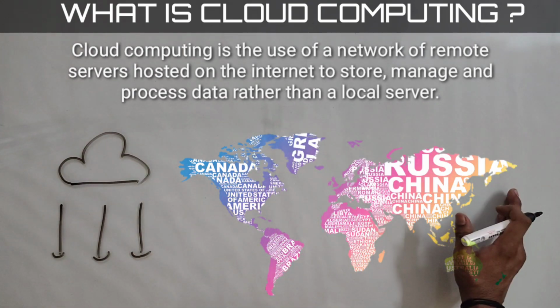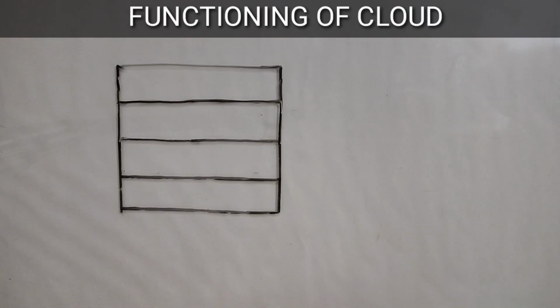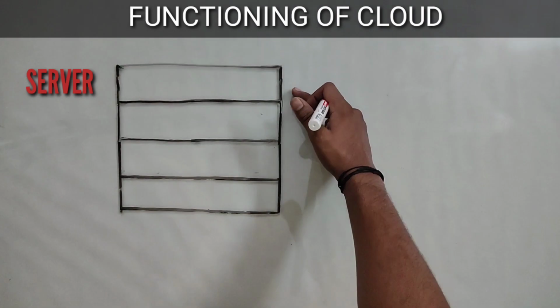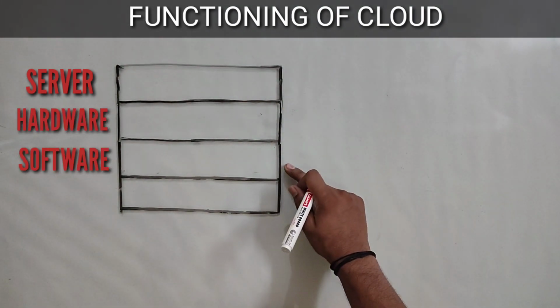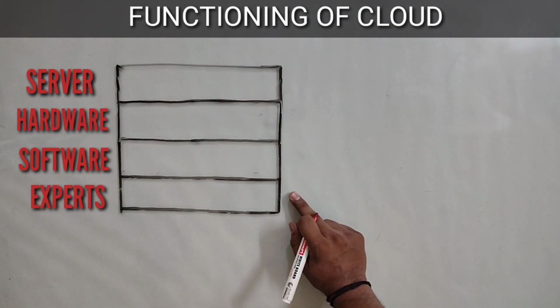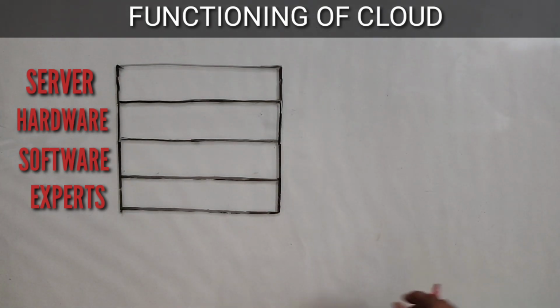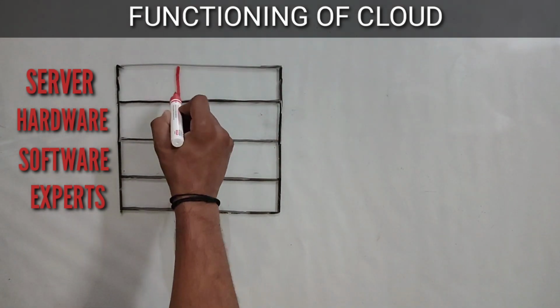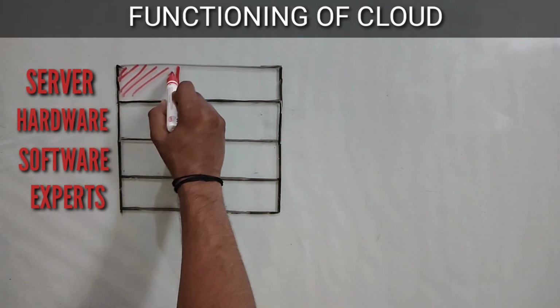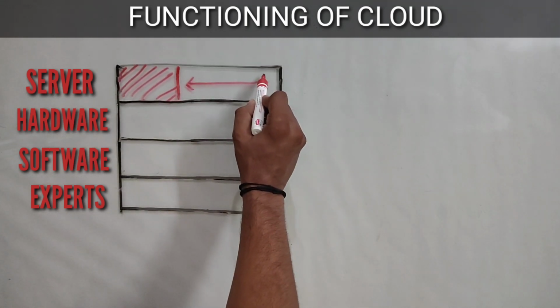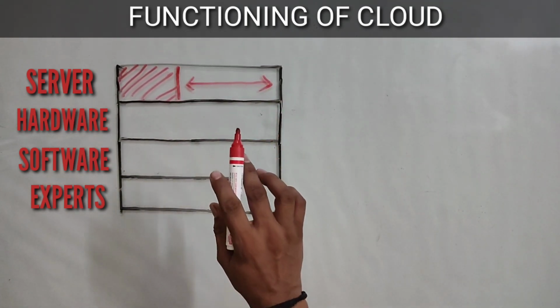Because it contains all the properties of a cloud and provides its services to everyone and is accessible in the whole world. Now to understand cloud computing, let's suppose you are working in an organization and developing some projects for which you need some servers, good hardware, different softwares and a team of experts. In this case, let's suppose you are using only this part of your server space. This means that the remaining part is empty and not in use.